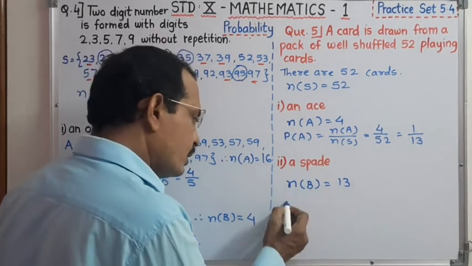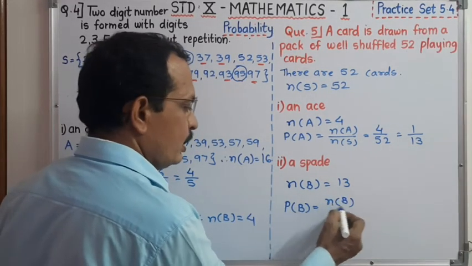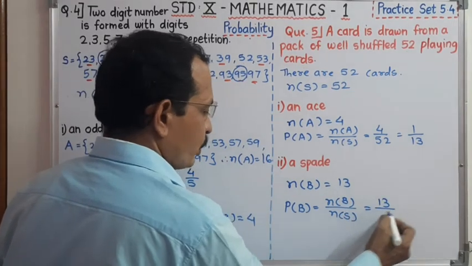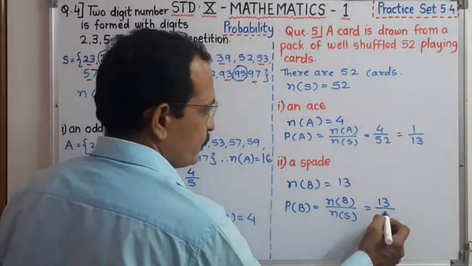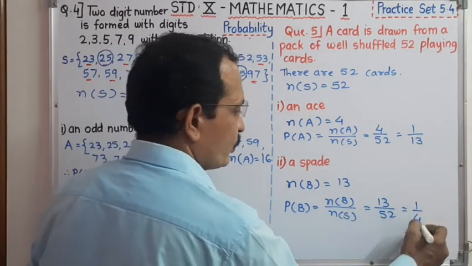Now we have to write the probability for the event B is equal to number of B upon number of S. It is 13 upon number of S, which is 52, and dear student, it is 1 upon 4.